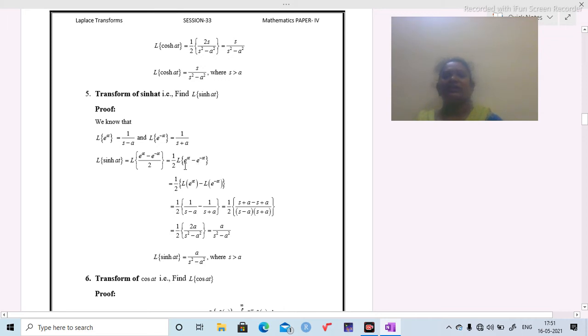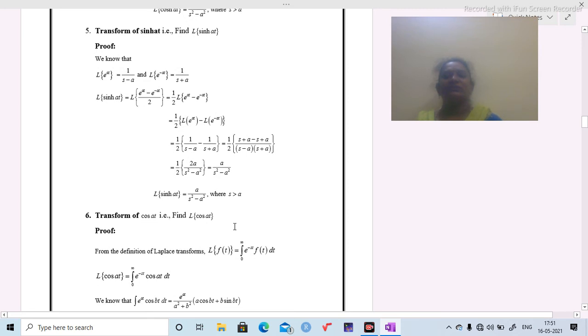Now we write separate Laplace transform operator for both functions. Then we are going to get this step. Here we know these two values already. Substitute and take LCM and simplify. Then we are going to get 2a by s square minus a square. Here 2 gets cancelled. Then we are going to get Laplace transform of sinh at as a by s square minus a square, where s is greater than a.